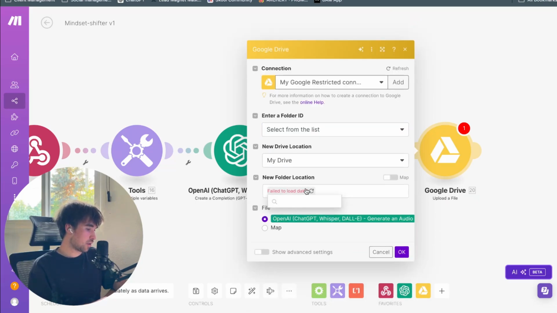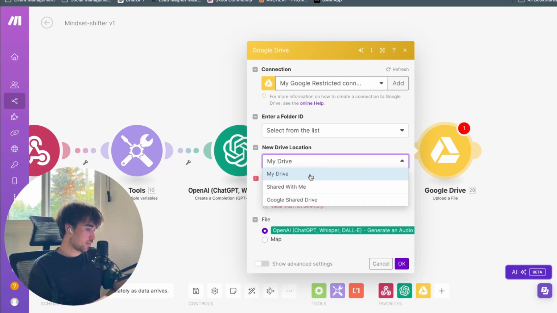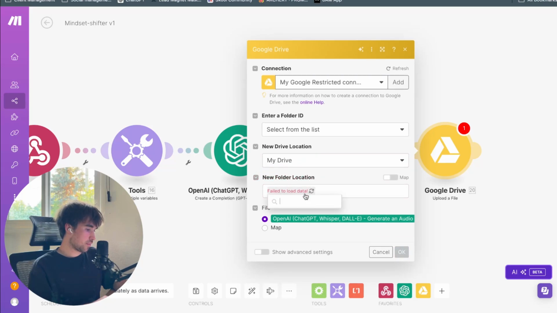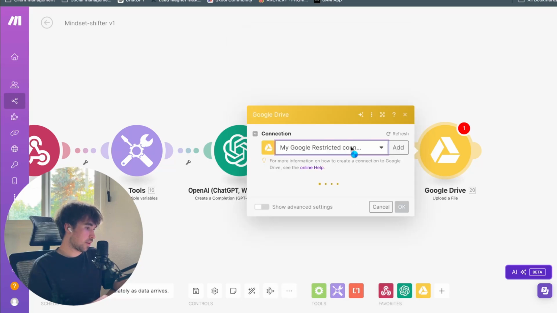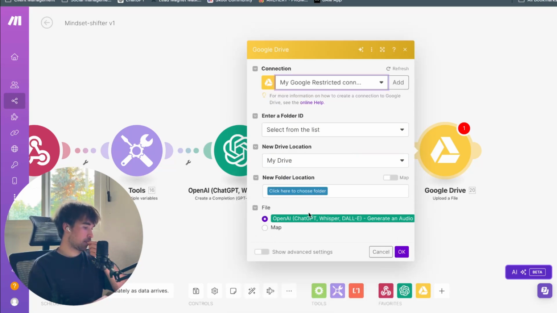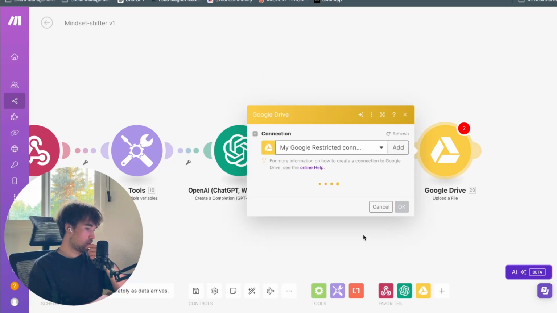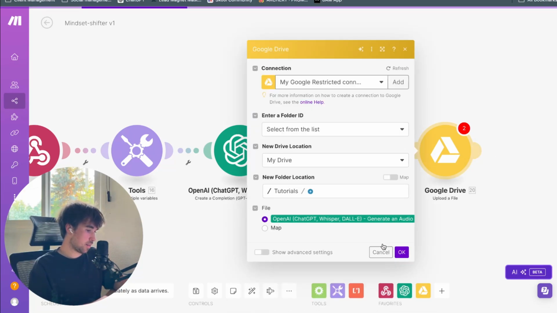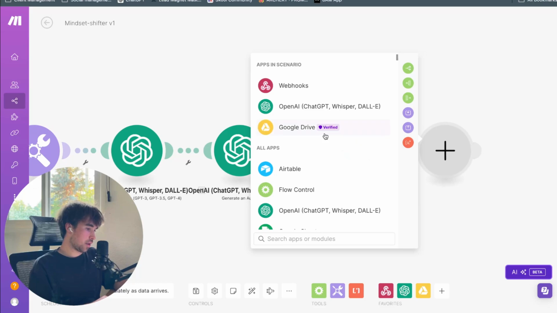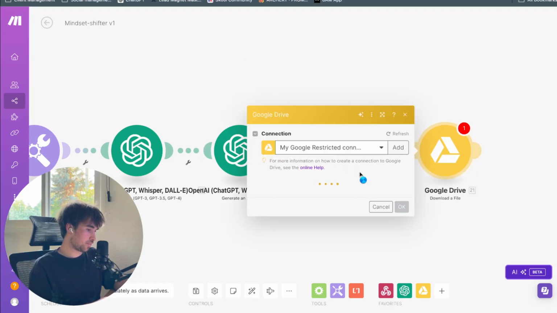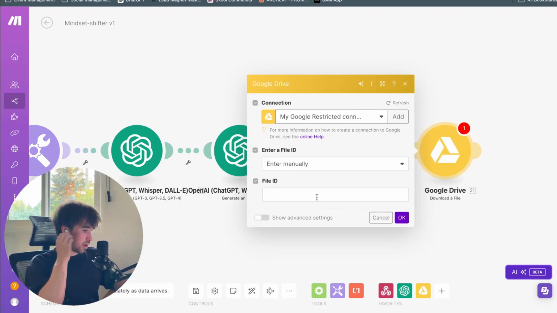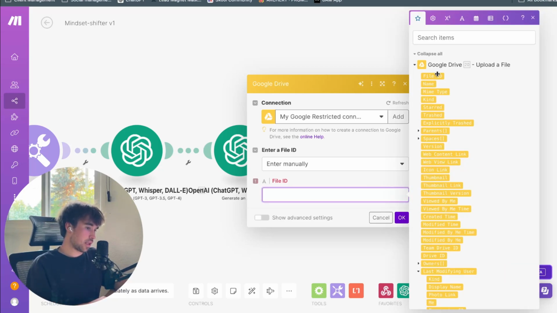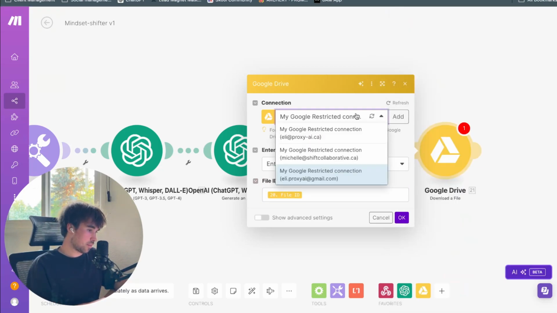My Drive. Oh, we have to change connections here. Okay. My Drive, go here, tutorials. Boom. Why are you complaining? Yeah, that's fine. Upload a file. And then we're going to go here, download a file. And the file ID is going to be the file ID that we just uploaded. Make sure it's the right connection.